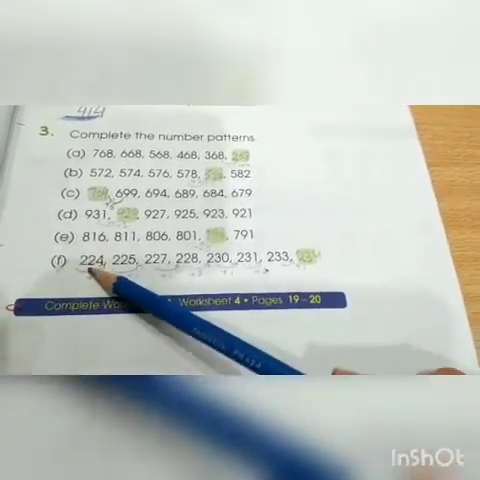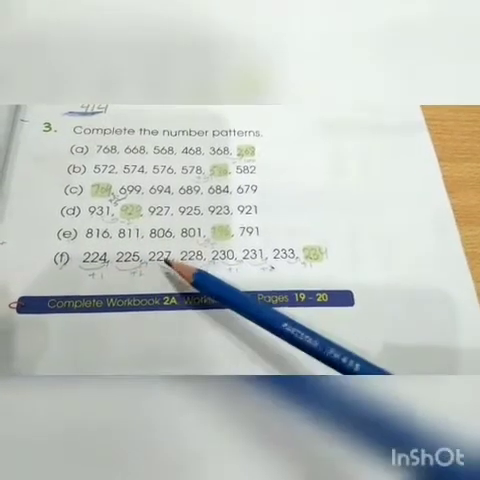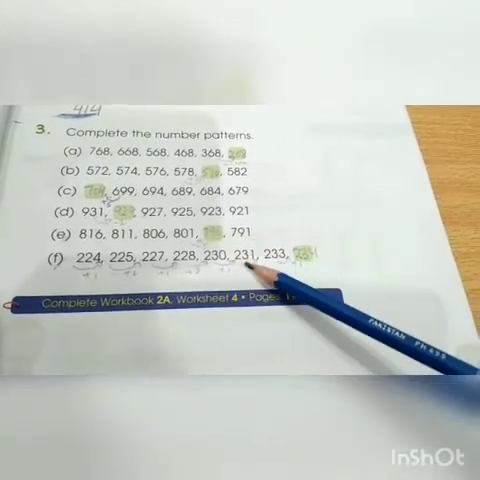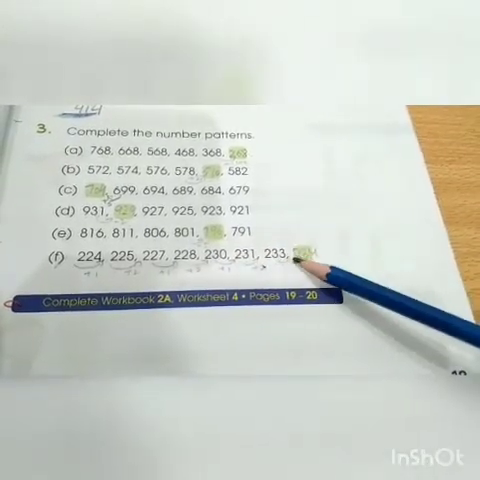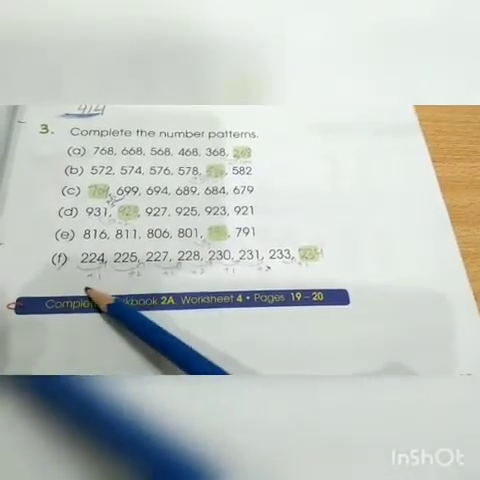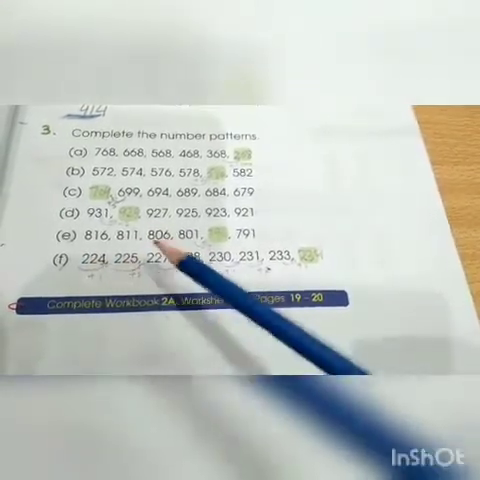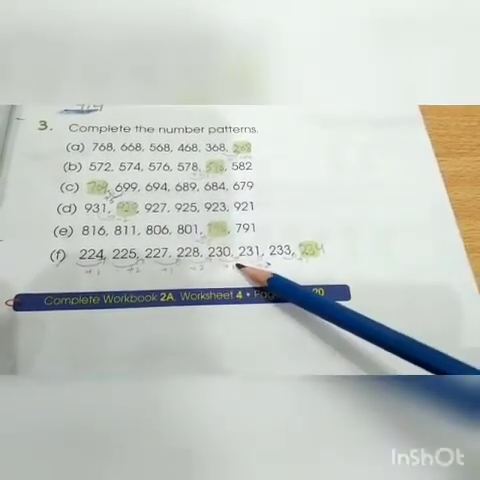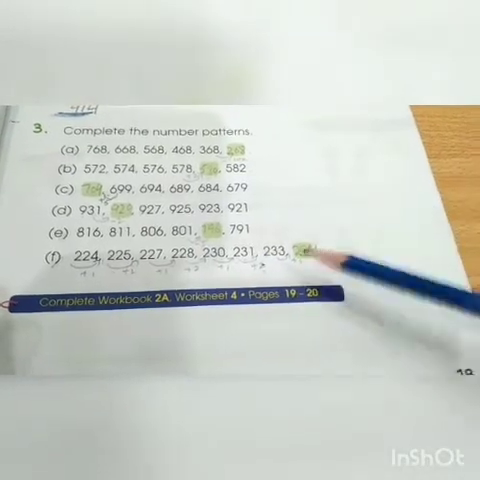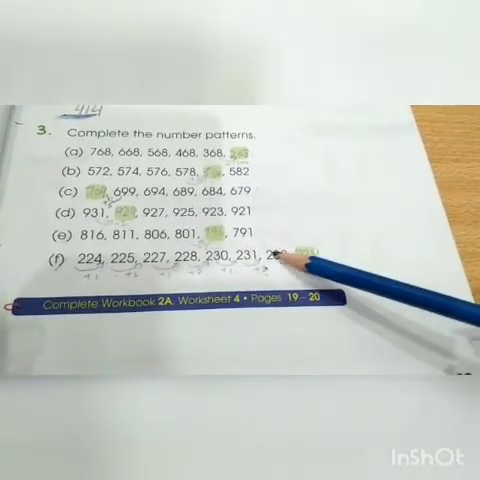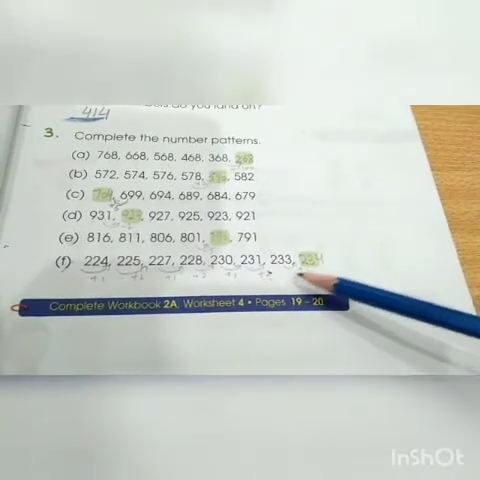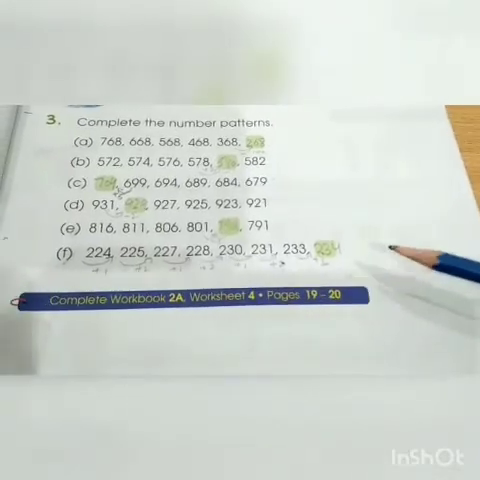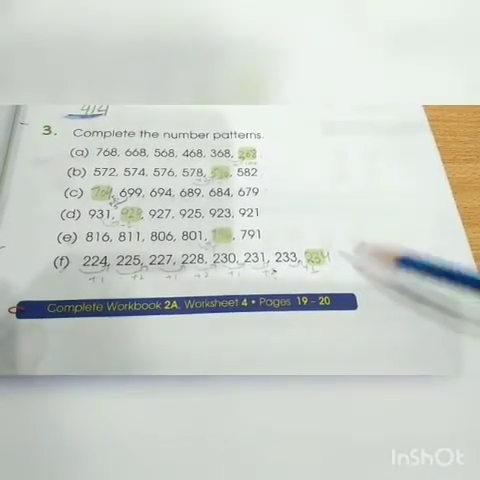Part F. 224, 225, 227, 228, 230, 231, 233. You can see the pattern. First we add 1, then we add 2. Then we add 1. 233 plus 1 equal to 234. The missing number is 234.